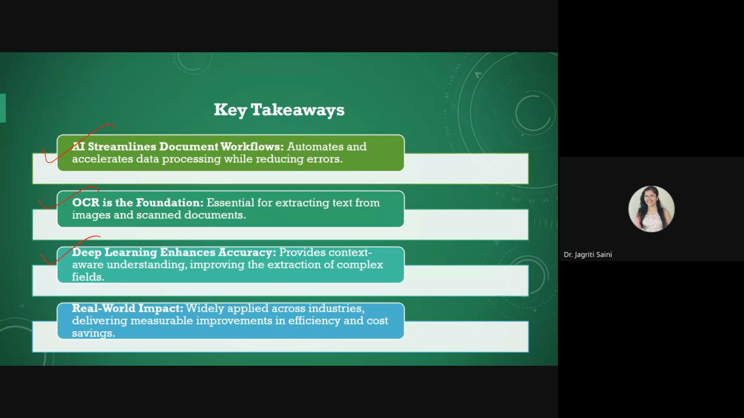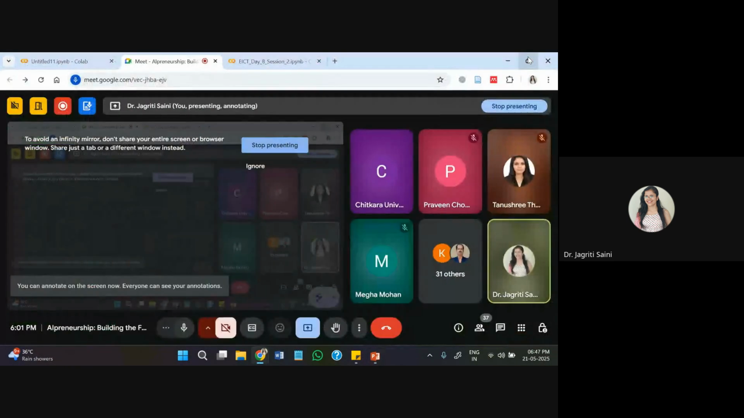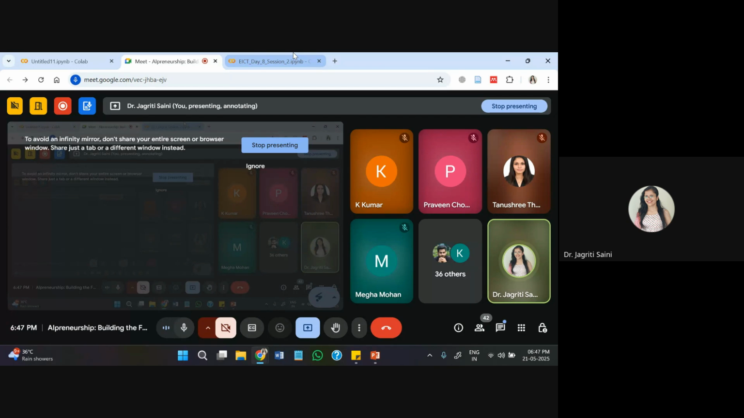Deep learning is precisely used for enhancing accuracy and to understand the contextual information from the text gathered from the OCR level. And it offers a great real world impact in almost every industry, wherever text processing or invoice processing or any kind of image and document processing is a common procedure. So this is all on the theoretical background for the topic that we could discuss about document processing and different tools and technologies that can be utilized for this purpose.